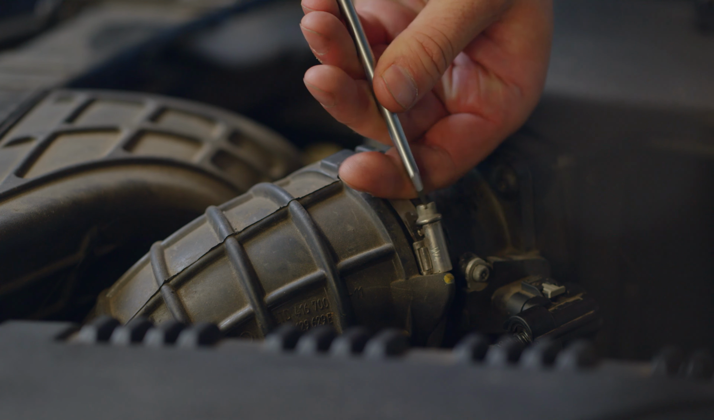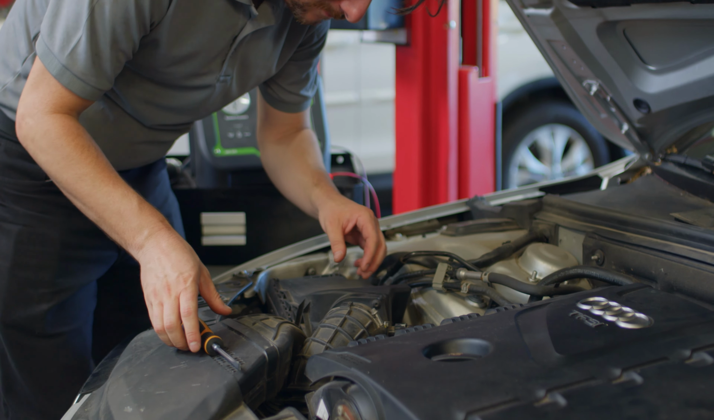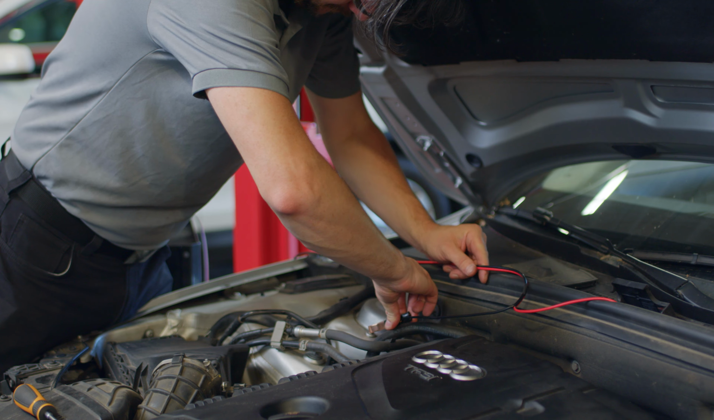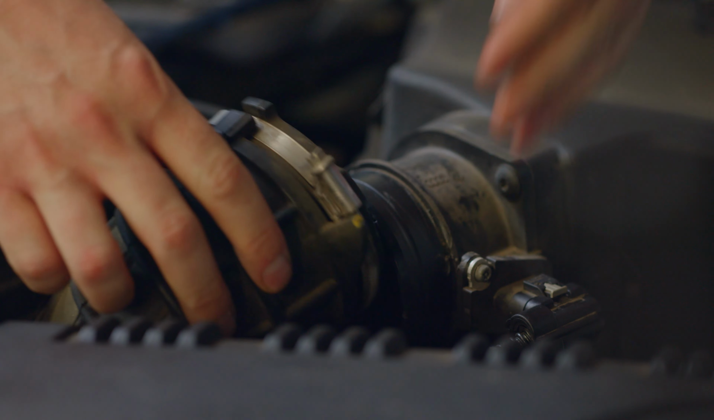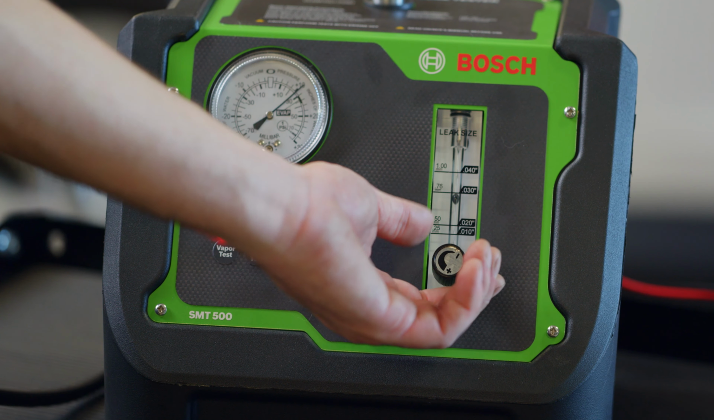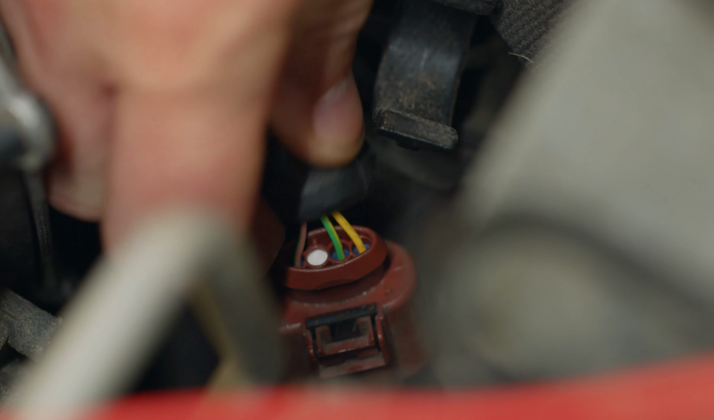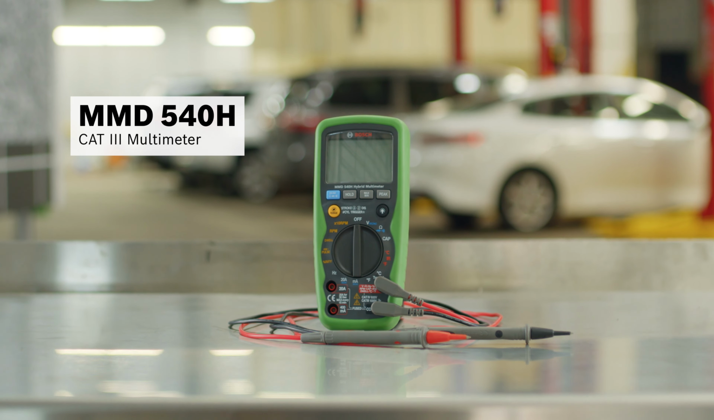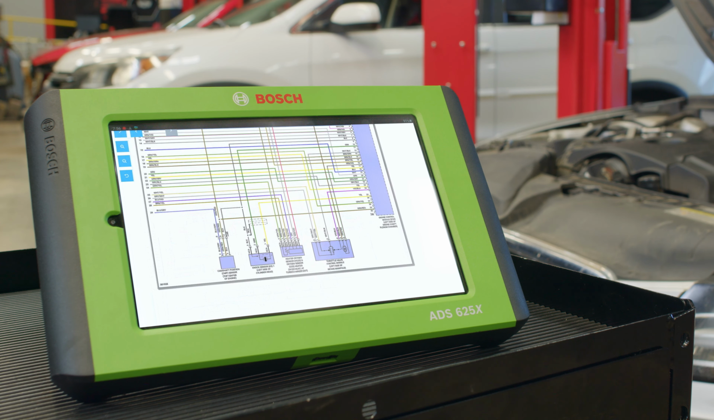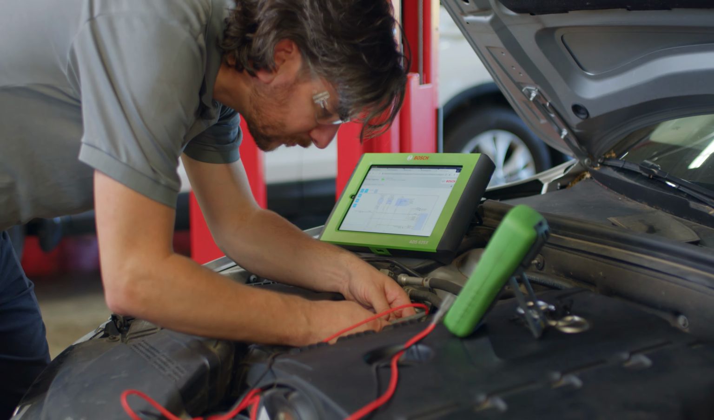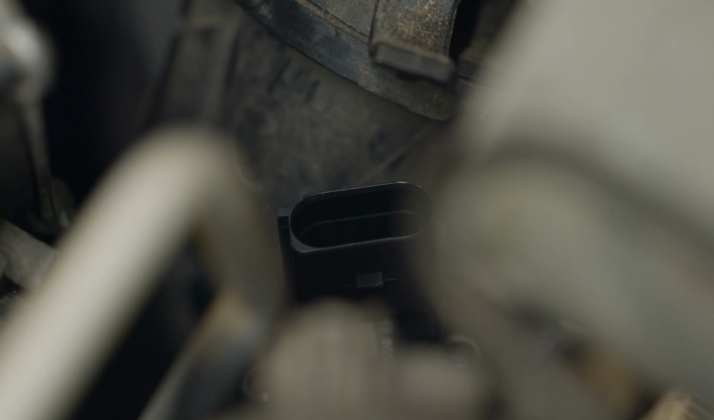We'll inspect the tubing between the MAP sensor and the intake using the SMT 500 or SMT 300 to test for leaks. No leaks are detected. We'll then compare the MAP sensor's frequency reading to the OE spec using the MMD 540H CAT III Multimeter with the OE spec found in Repair Source. We find that the frequency readings are low, pointing to a faulty MAP sensor. We'll proceed to replace the MAP sensor.